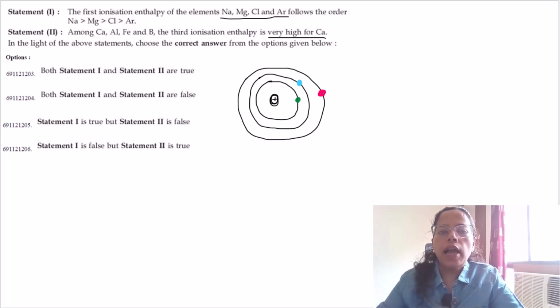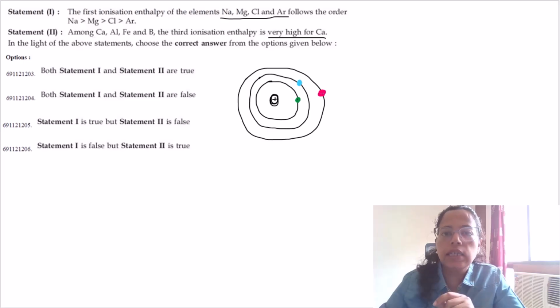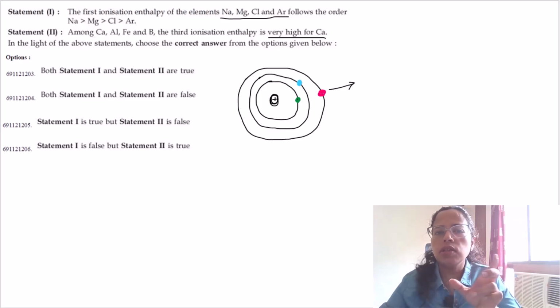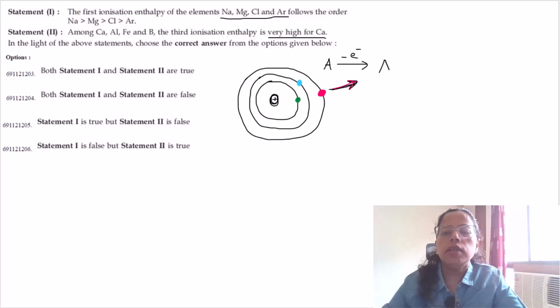So ionization enthalpy is the amount of energy that is needed to pull the outermost electron of an isolated gaseous atom in its ground state. This is kind of a very bookish definition. So in simple words, it's the amount of energy that is required to remove the outermost electron of an atom in its ground state. Let us suppose that this is the outermost electron of any particular atom and this has to be removed. Okay, and then from the neutral atom we get a cation after the removal of the electron.